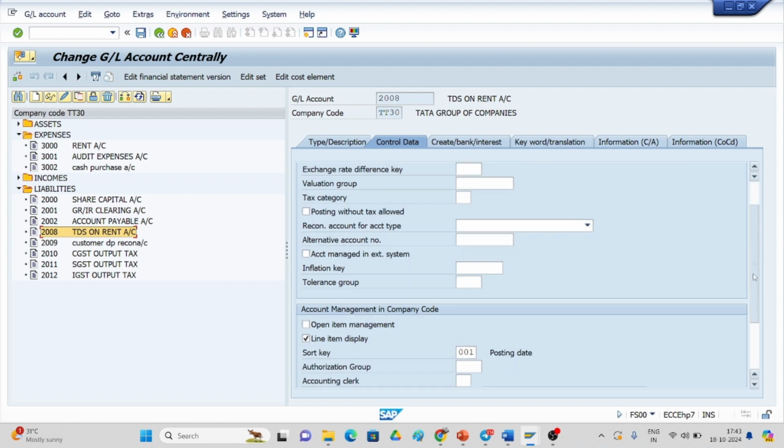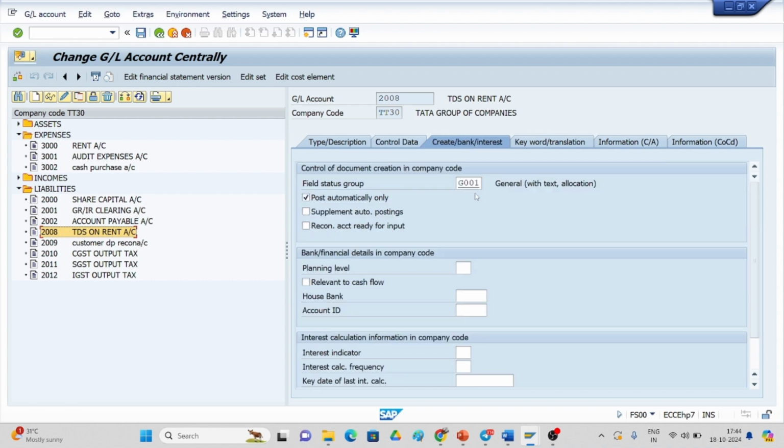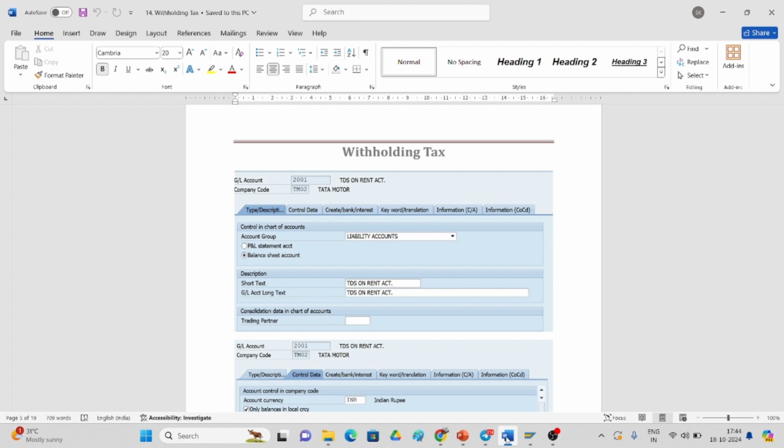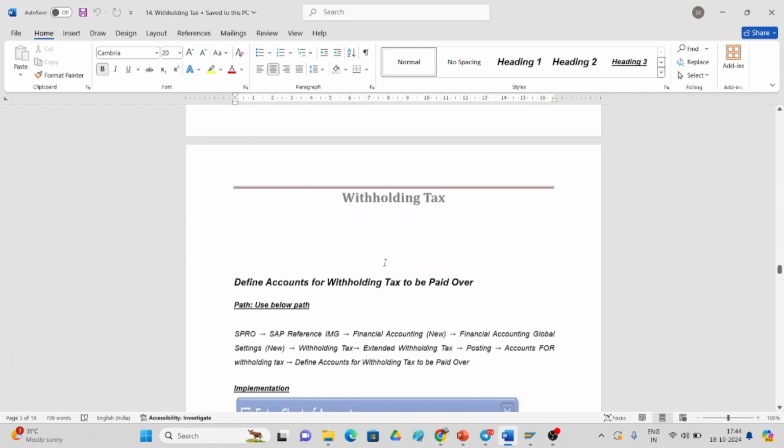As usual, how we create the GL account, like that only: 001, the posting key, sort key, and if you go for create, post automatically should be ticked, and G001 is the field status group. This is what I have created. Already I have created it. If you go with the document and see, this is the thing, and save it.